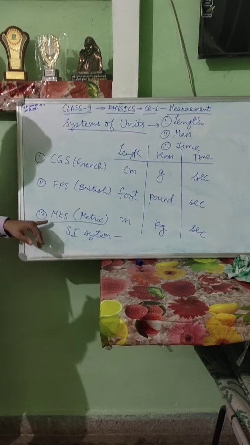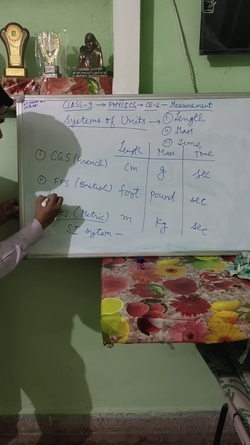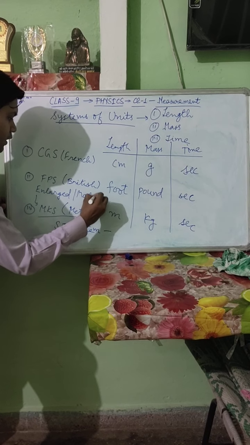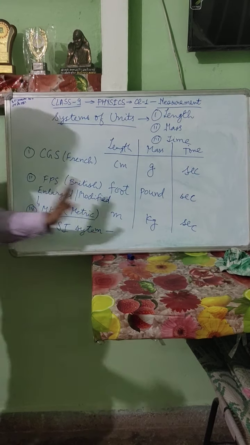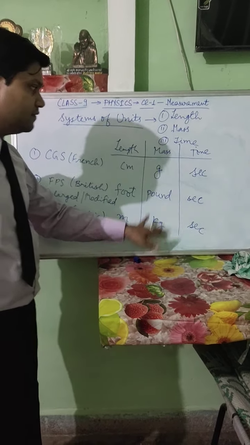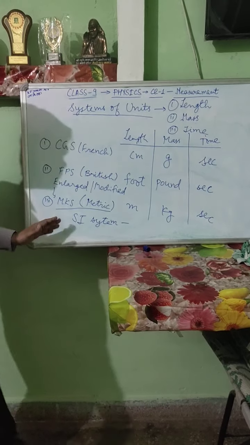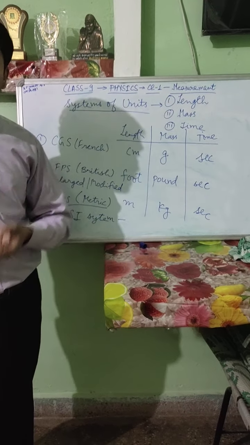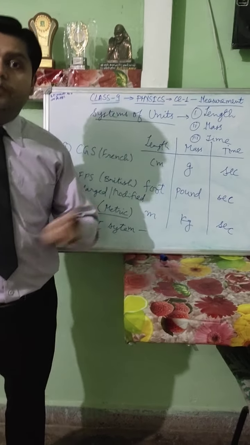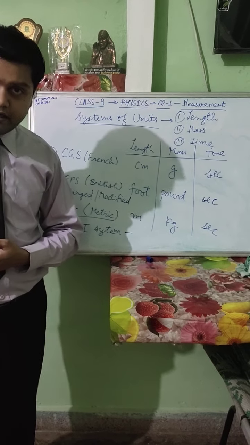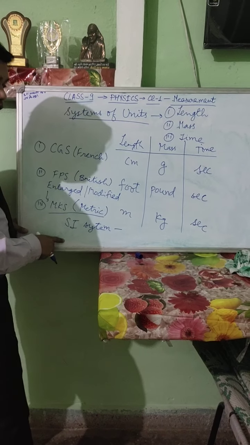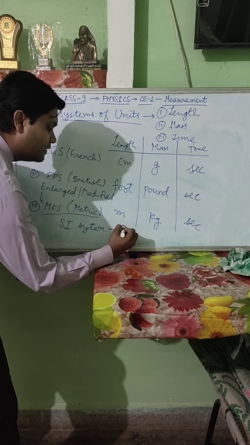And it is just the enlarged and modified form of the metric system only. In the metric system we have studied only the units of length, mass, and time. But in the SI system we study more quantities, like current, luminous intensity, temperature, solid angle, plane angle, and many more. Therefore, the SI system is similar to the metric system. What is the full form of the SI system? The full form of the SI system is